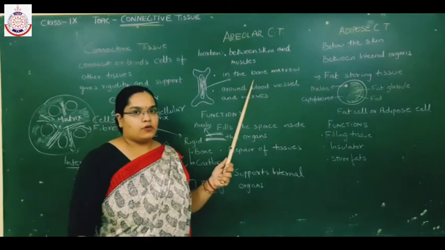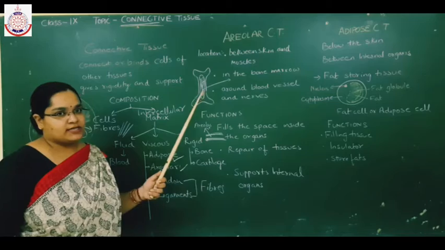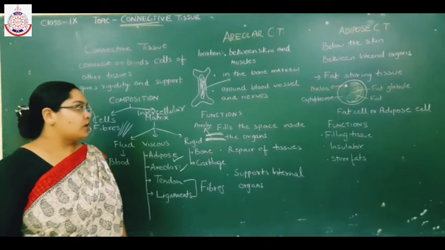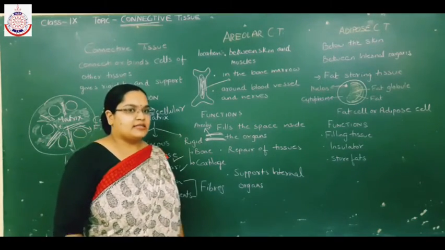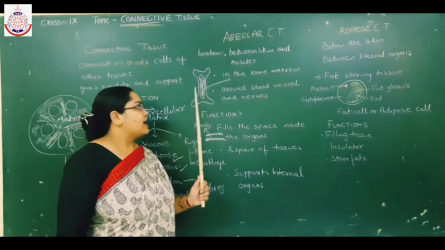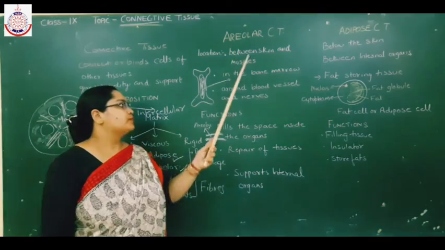In the bone marrow. Now, what is bone marrow? In the long bones like humerus and femur. The humerus is present in your arm and the femur is present in your leg. These bones are hollow from inside, and they have a substance in them known as bone marrow, and this bone marrow contains areolar connective tissue.